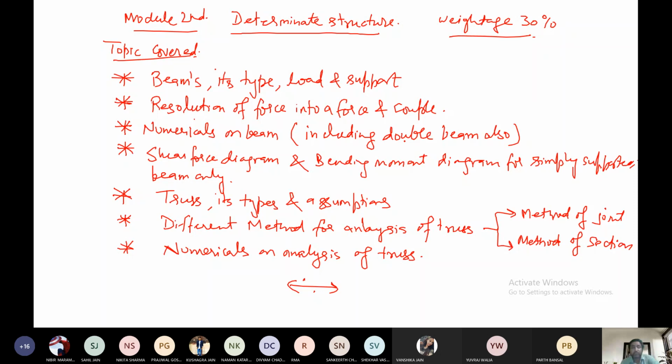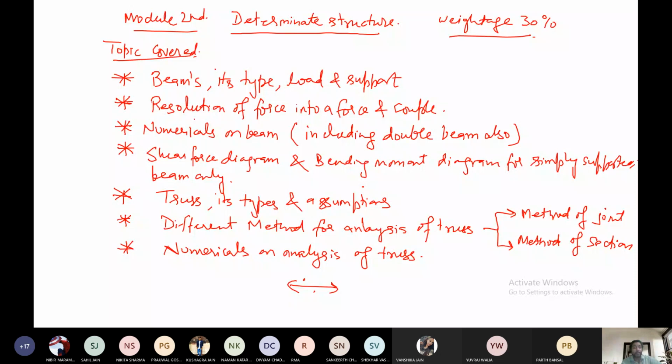And after that, you can see the shear force diagram and bending moment diagram for the simply supported beam only. As you are the CSC student, you are not from the mechanical branch, so shear force and bending moment diagram you have to do only for the simply supported beam, and for the rest of the beams it is not in your syllabus or not in your scope. Fine. So I will explain what is shear force diagram and what is bending moment diagram, how we have to make the SFD, and how we have to make the BMD for this simply supported beam. I will explain with one or two examples so that you are able to understand it. And remember, this is only for the simply supported beam. For other beams, you have to ignore.